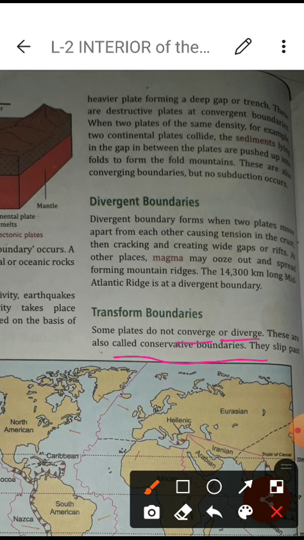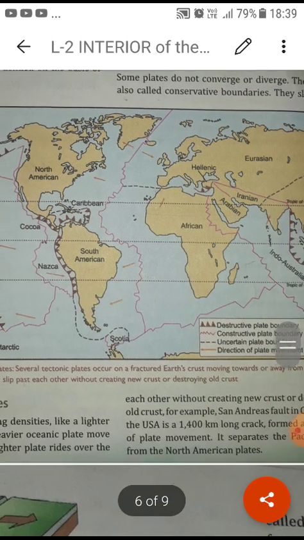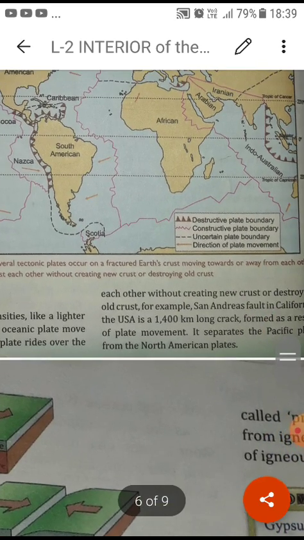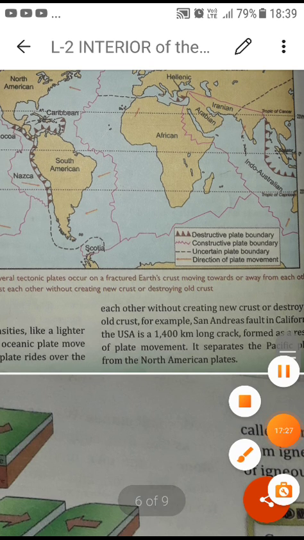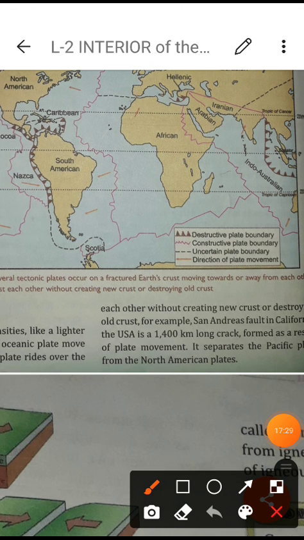Okay, so the third one is the transform boundaries. Now we can understand this one. What will happen in this one? They will move without creating new crust or destroying old crust. For example, the first boundary, convergent, means when one plate and another collide with each other. Second, I have explained divergent, when they totally move apart. So in this way, transform boundaries are neither convergent nor divergent.